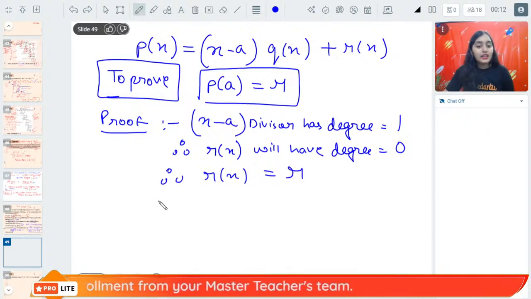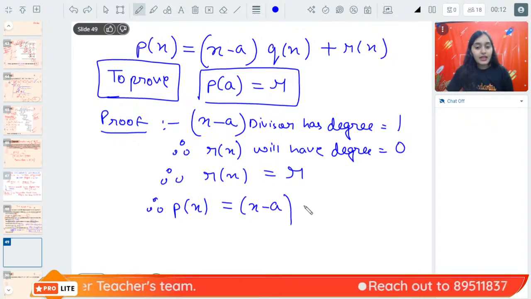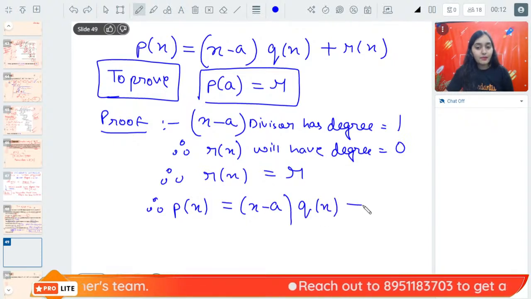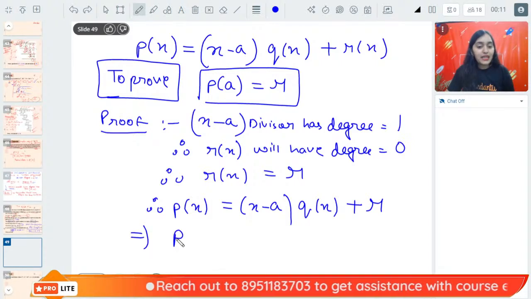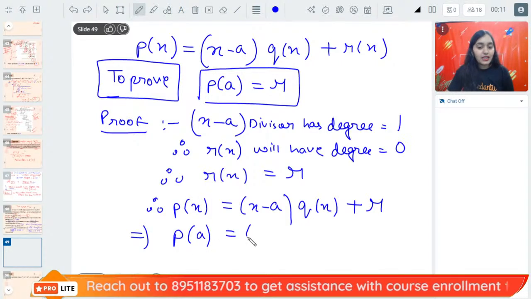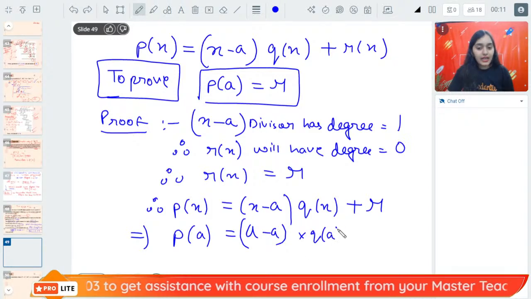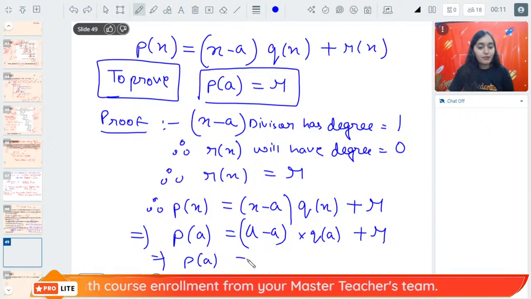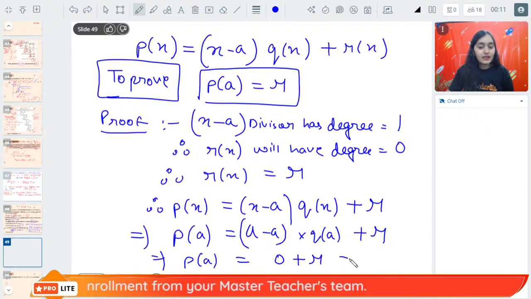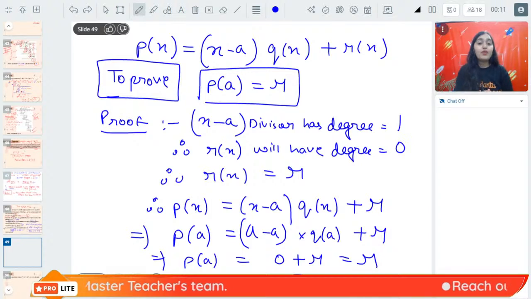Therefore, Px can be written as x minus a into Qx plus R. Now, this implies that PA will be a minus a into QA plus R. This implies that PA will be 0 plus R, which is equal to R. Hence proved. Simple proof.